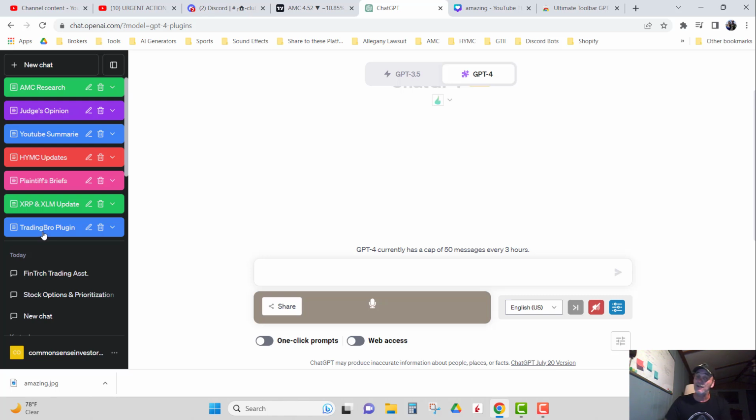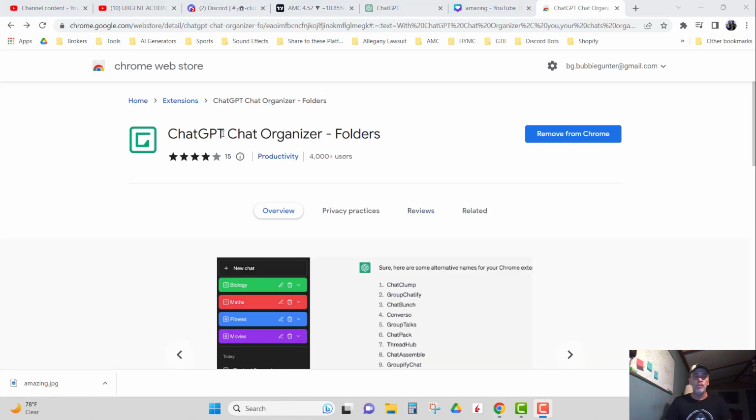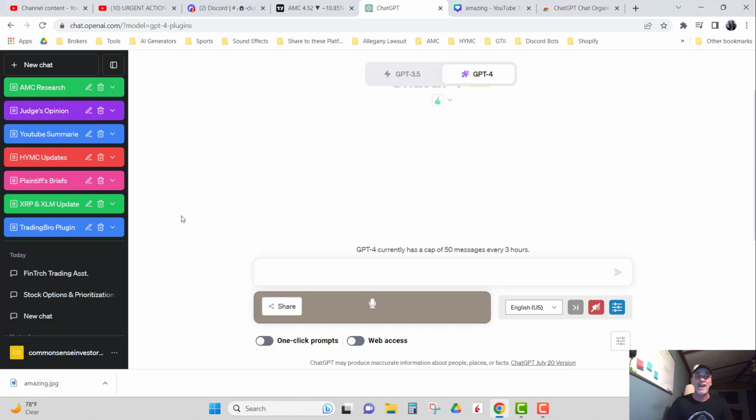And that's the next update I wanted to share with y'all. You notice all these colors? Well, you go over to Google and you Google ChatGPT Chat Organizer Folders, and it's going to take you to the Chrome Web Store. You just install it, and when you do, and you go back and refresh your ChatGPT, you will now be able to have folders. All right, now I'm doing research right now on AMC, right?